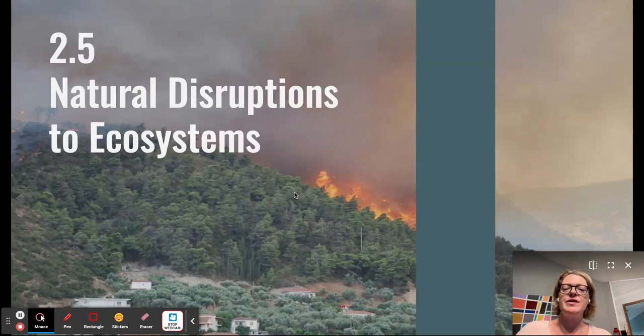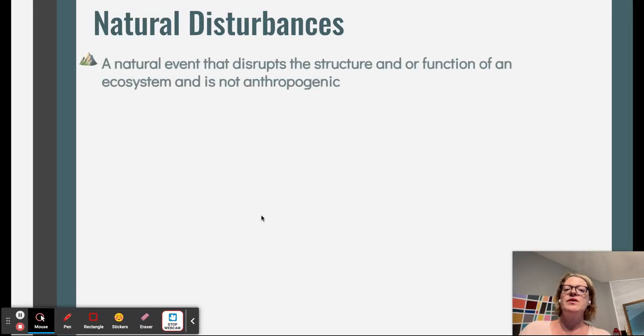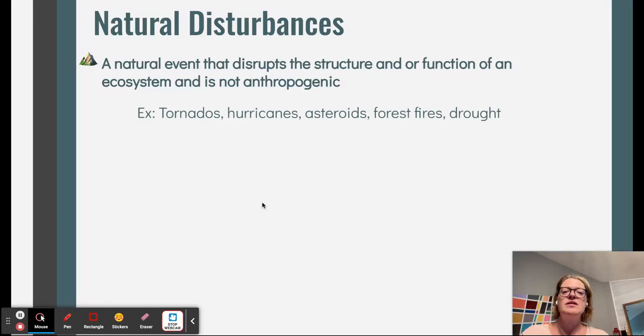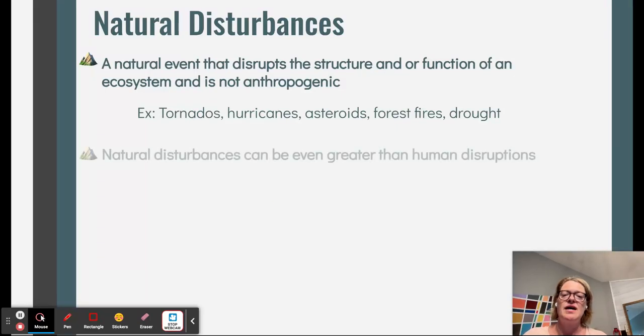Okay, so now we're going to talk about natural disruptions to ecosystems. This is any type of natural event that disrupts the structure or function of an ecosystem, and it is not anthropogenic, so it is not man made or caused by humans. Examples of this would be tornadoes, hurricanes, asteroids, forest fires, drought, flooding after torrential rain, things like that.